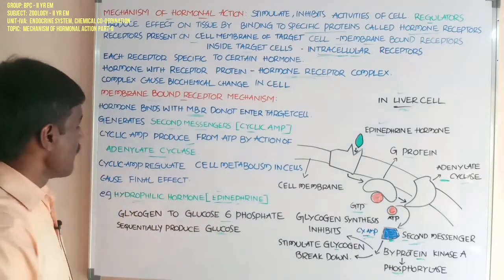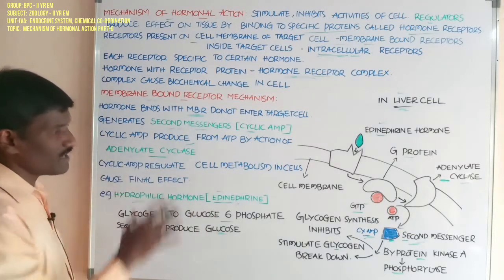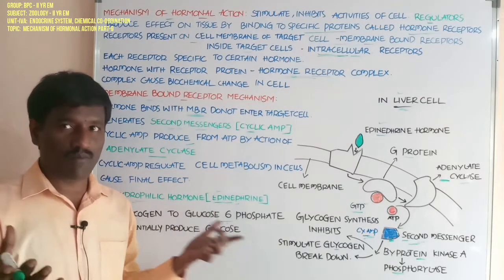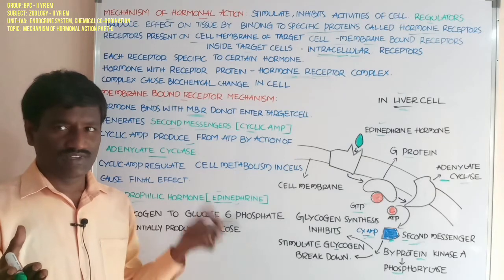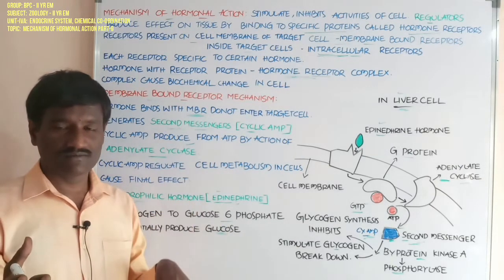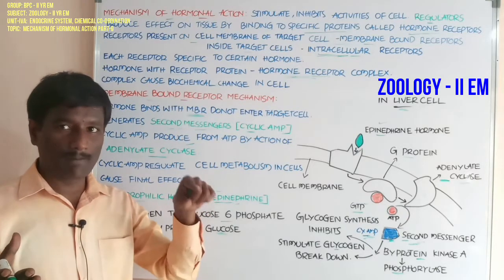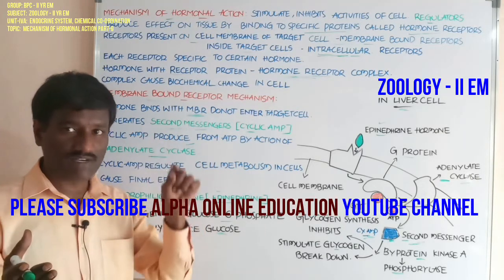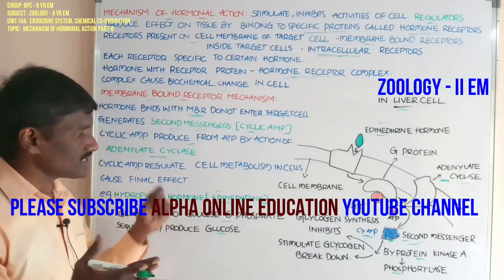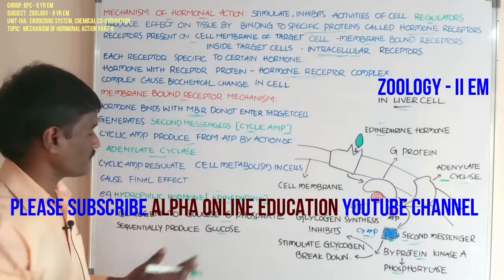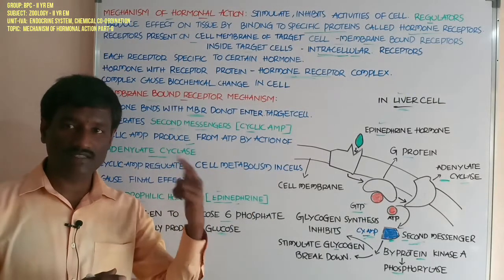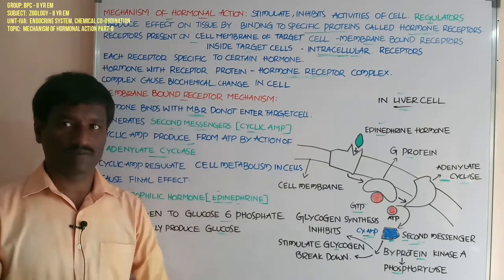Next, cyclic AMP regulates cell metabolism. Cyclic AMP initiates the metabolism and starts the cell metabolism in the target cell, causing the final effect.